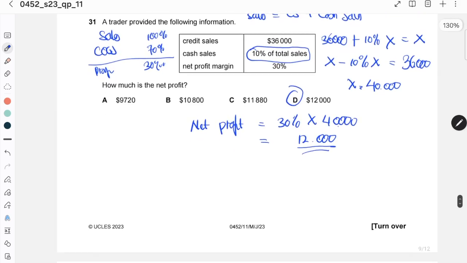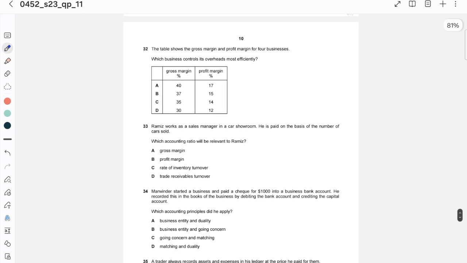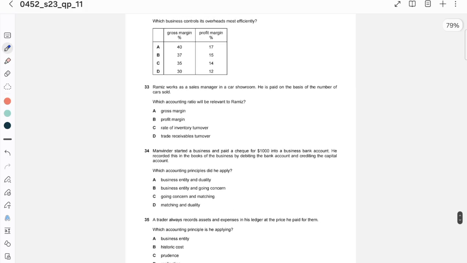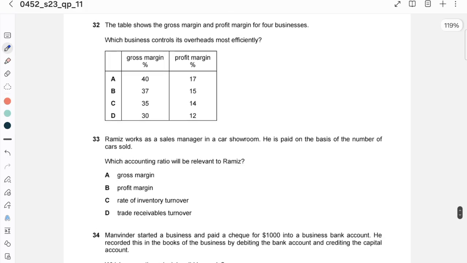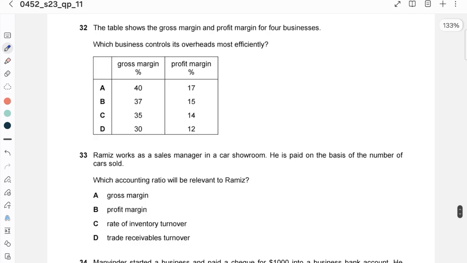Okay, we go to the last page, 32 until 35. 32 first. The table shows the gross margin and profit margin for 4 businesses.